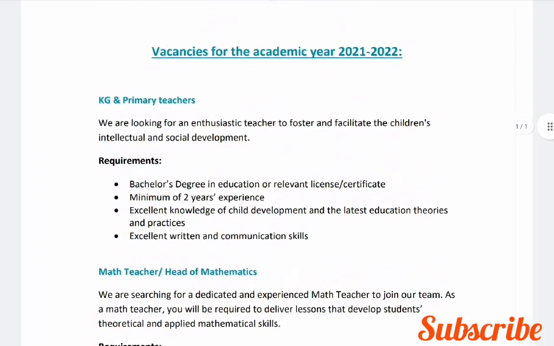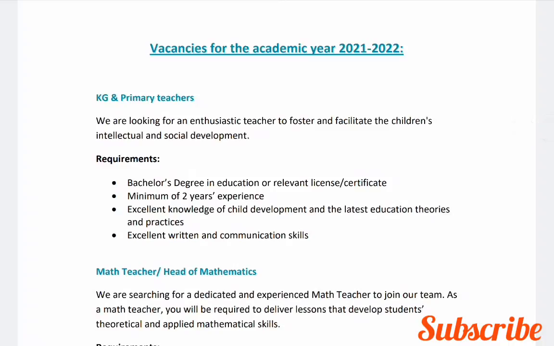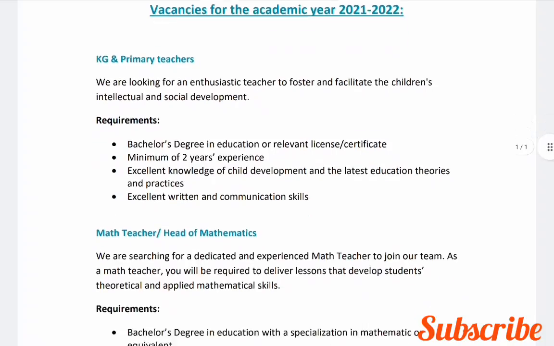So what are the requirements? Bachelor degree in education and the particular subject, minimum 2 years of teaching experience, excellent knowledge of child development and the latest education theories and practices, excellent written and communication skills. So these are the requirements for kindergarten and primary teachers.